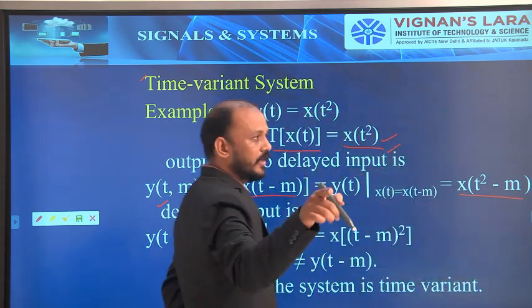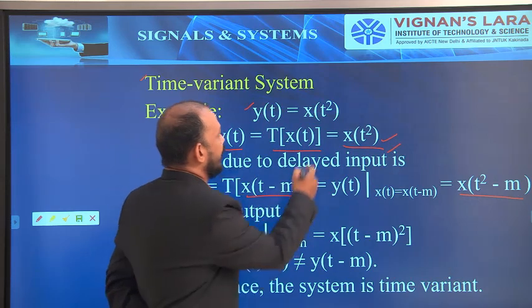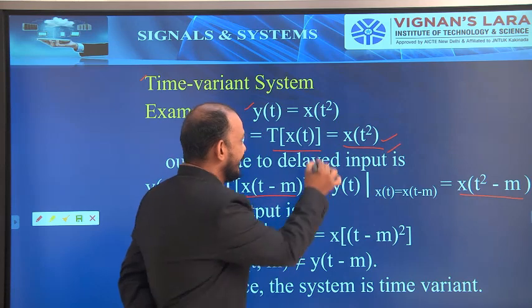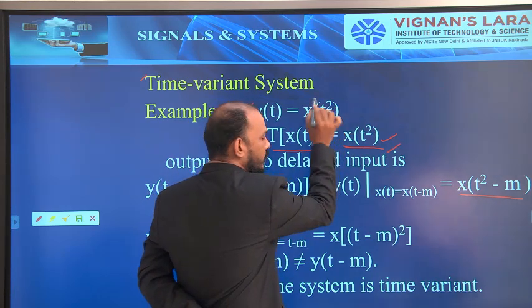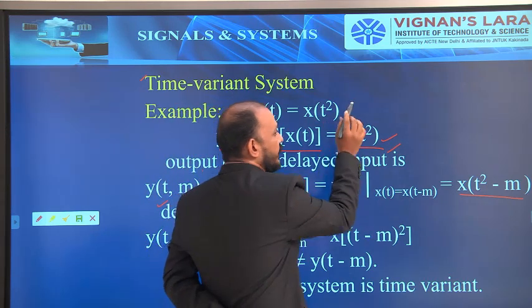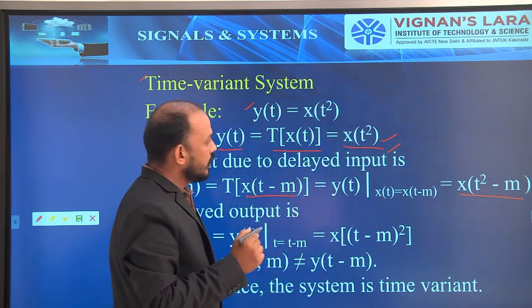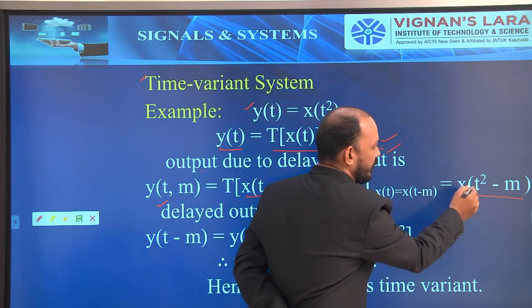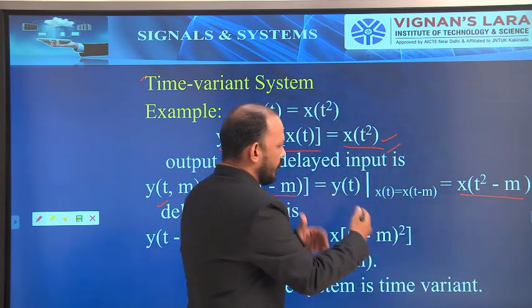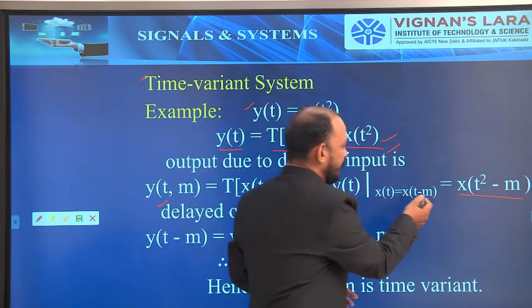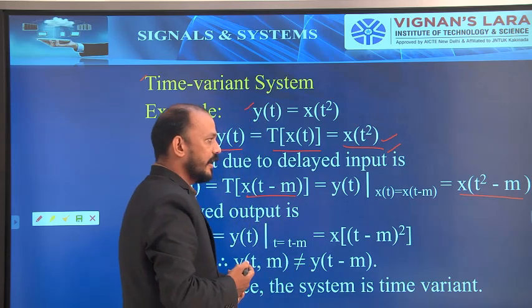I am once again repeating, don't insert t minus m in place of t. The square is only for the variable t, not for the constant m. So we simply have to replace this x of t with x of t minus m.